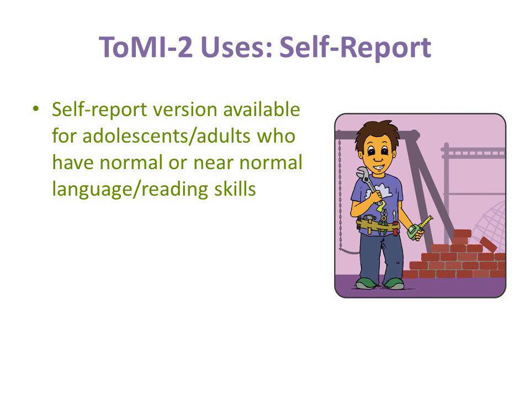As previously described, results of the Theory of Mind Inventory-2 can be appropriately interpreted when used with individuals who are older than the oldest persons in the normative sample. Using similar logic, the results of the self-report measure can be interesting and meaningful when completed by adolescents and adults who have normal or near normal language and reading skills. With regard to reading level, and based on a formal evaluation of the reading level of the Theory of Mind Inventory, we recommend a minimum reading level at the 9th grade level. Of course, it is possible that some persons will have diminished introspection abilities, which may masquerade as high scores on a self-report version of the ToMI-2.